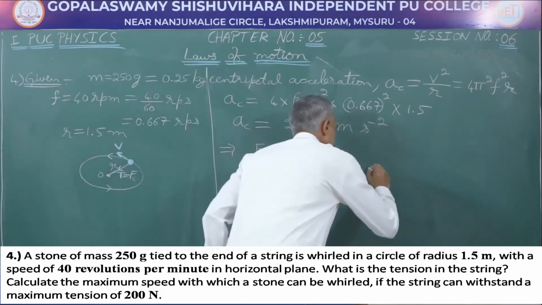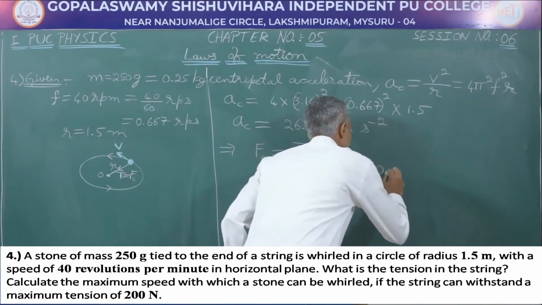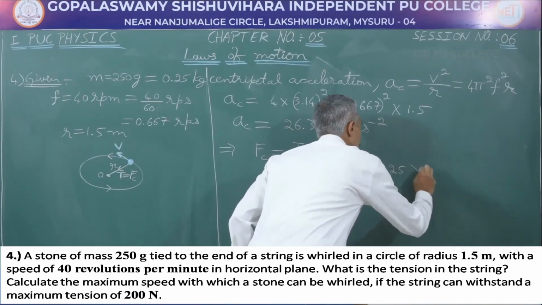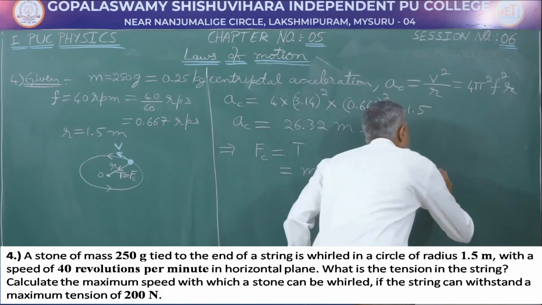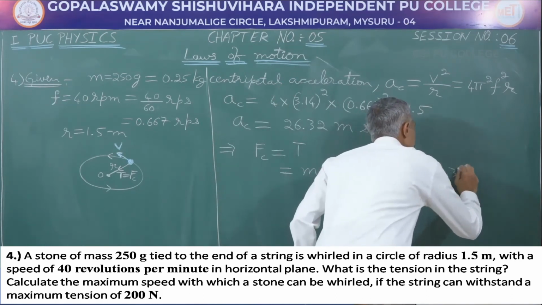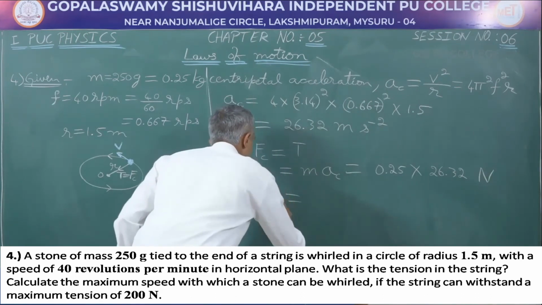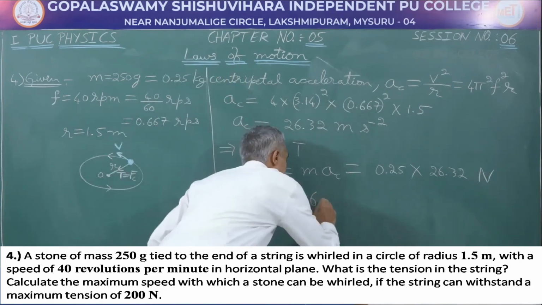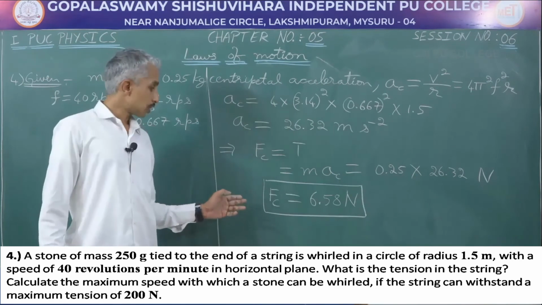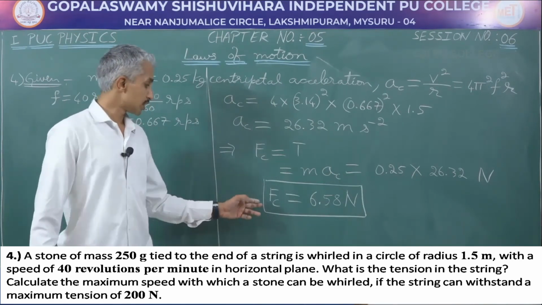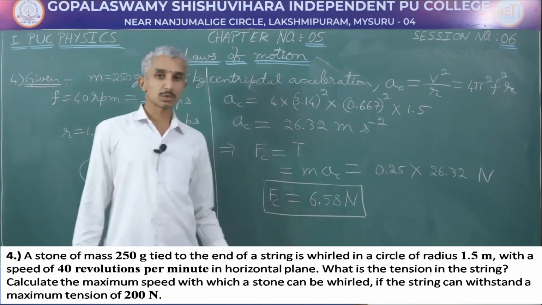Therefore, tension is 0.25 into 26.32 newtons, and we will get the answer here as 6.58. So, we have found out the tension in the string, which is equal to the centripetal force, 6.58 newton.